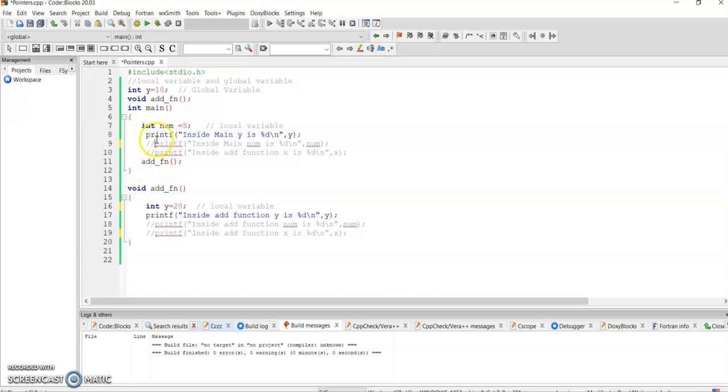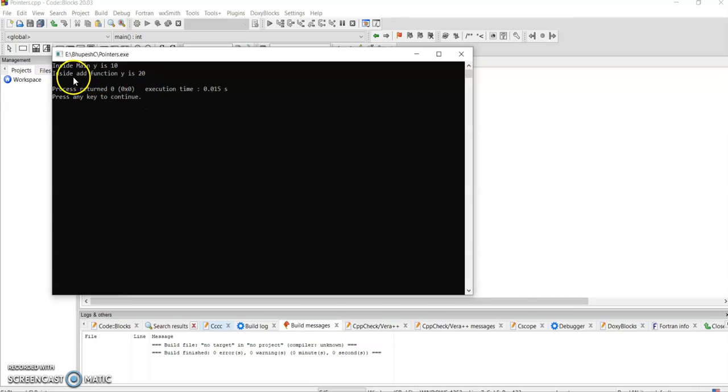Now inside this main function I have not put any y, so what will be the output of y here? Inside this function y is 10, so here it will be 10, but what will it be here? Just think, because there will be a conflict over whether I should take the local variable or the global variable. Let me execute it and see.